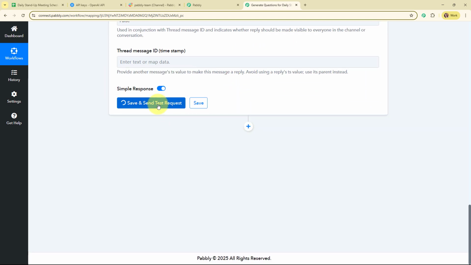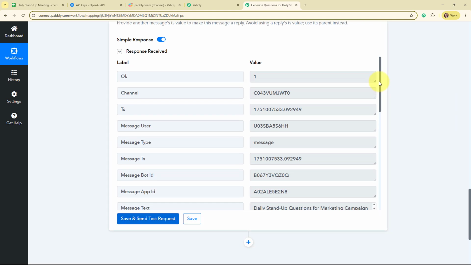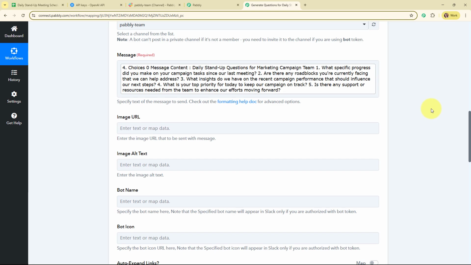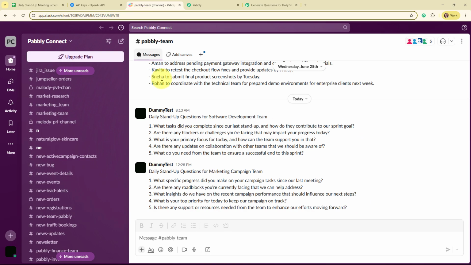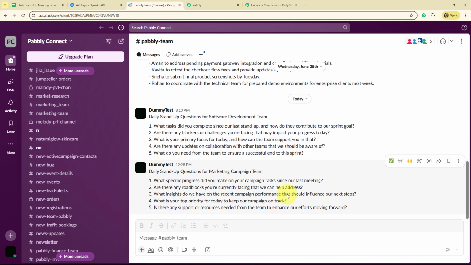And now after entering all the required details, I'm going to click on the save and send test request given over here. And here you can see we have received a successful response. That means we have successfully sent the message on our Slack channel. So now let's go and check it. And here you can see we have successfully received a new message over here where we have received the questions generated by OpenAI. Alright, so with this we have successfully set up our entire automation.